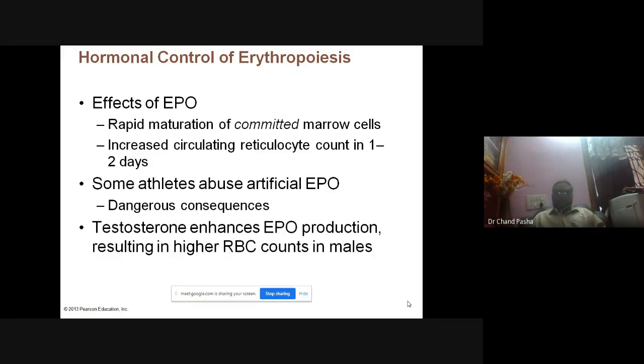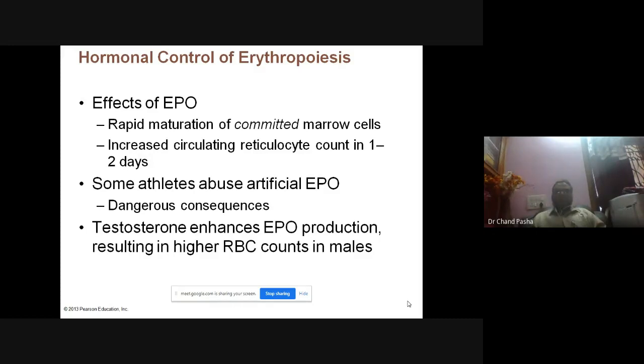And see, some athletes abuse this EPO. If the RBC is increased, the oxygen carrying capacity will be increased, so tiredness and hypoxia will not develop. That's what some athletes abuse. Actually, erythropoietin is not a steroid, so it is not a banned drug. That's what some athletes do, using it without permission.